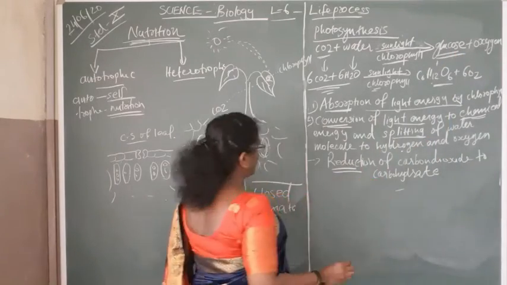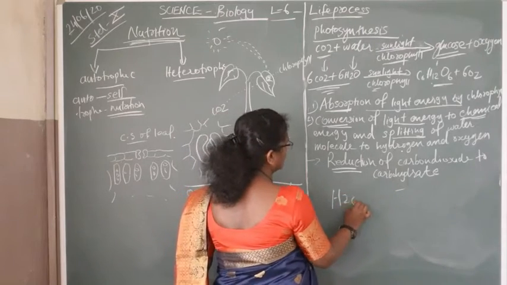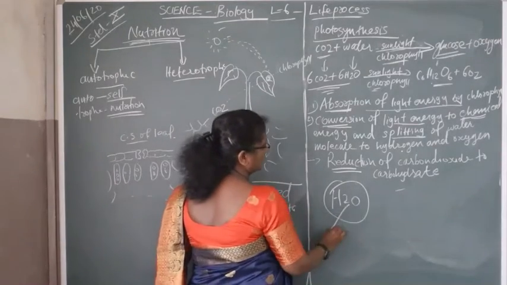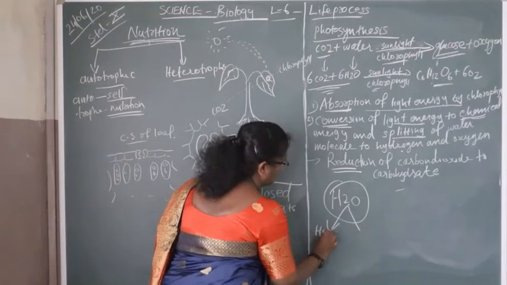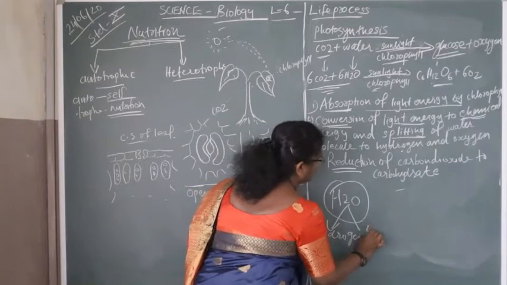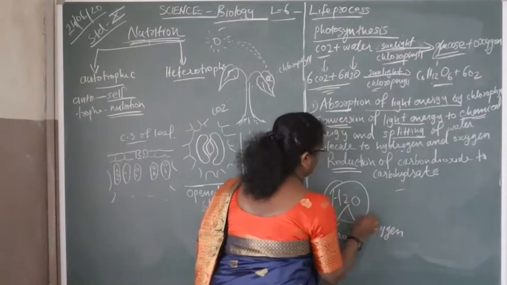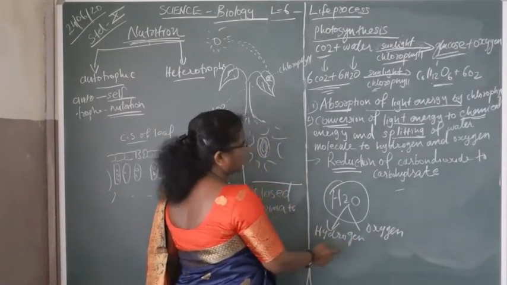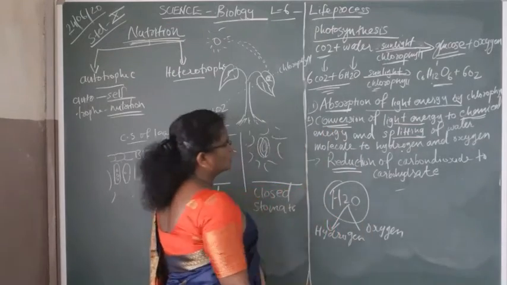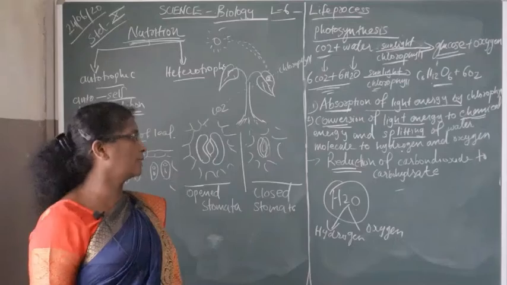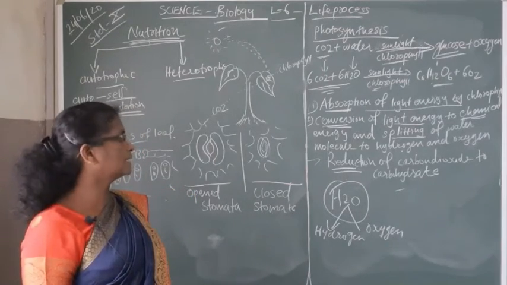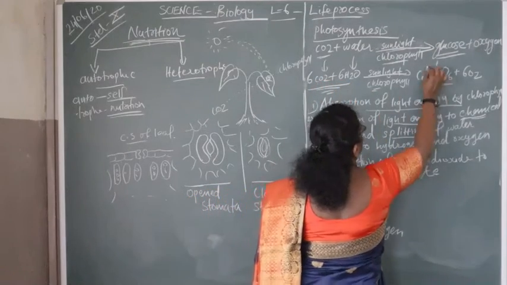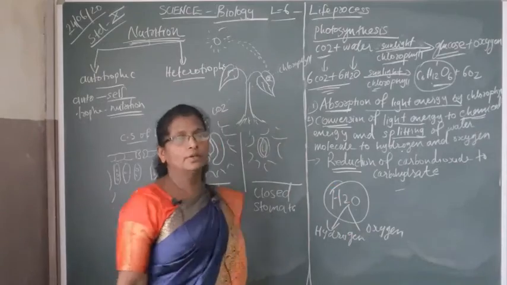At that time what happens? Water, H2O, the water molecule splits to form hydrogen and oxygen. H2O means water, the splitting of water molecules into hydrogen and oxygen, during the conversion of light energy to chemical energy. Last step is the reduction of carbon dioxide. Carbon dioxide is reduced to form carbohydrate or glucose.